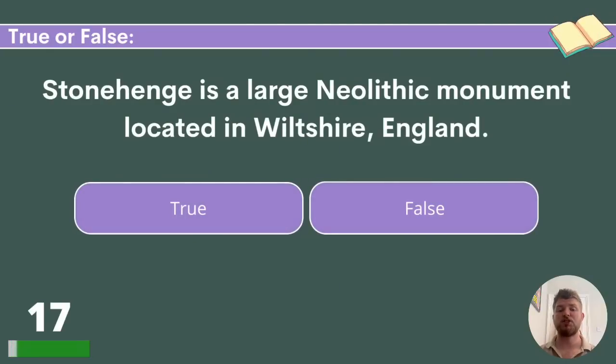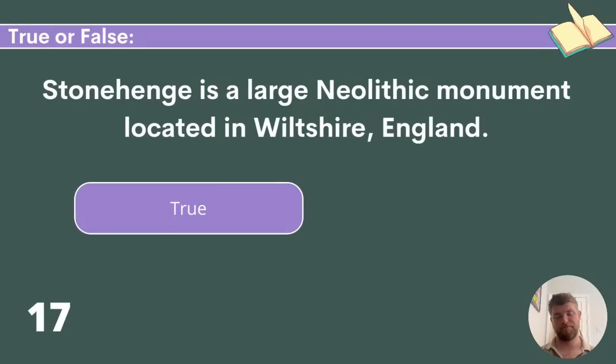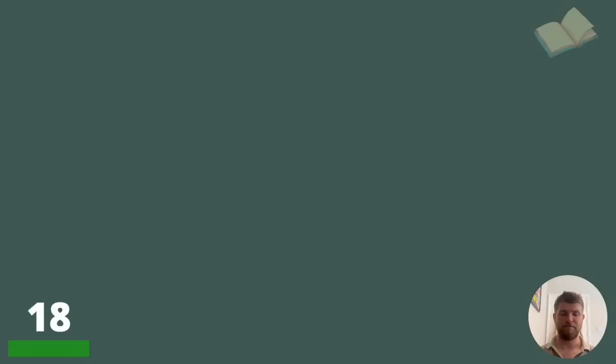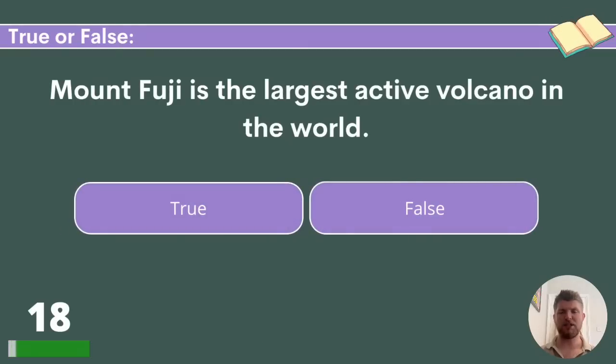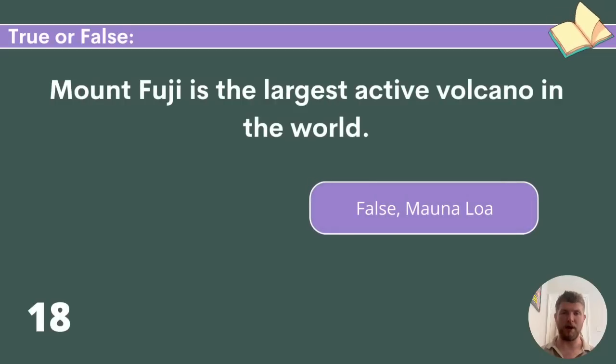True or false, Stonehenge is a large Neolithic monument located in Wiltshire, England. The answer is true. 18. Mount Fuji is the largest active volcano in the world. Is that statement true or false? That is false. It's Mauna Loa.